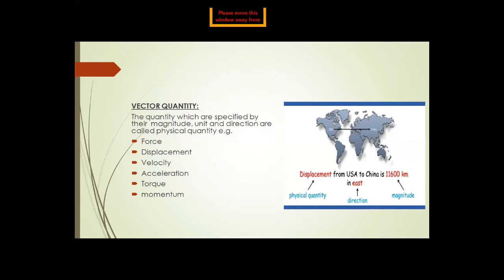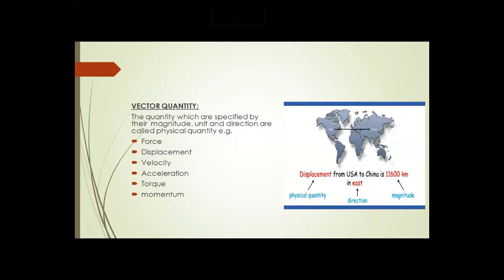Same as that, if you say, okay, I have covered some distance, or let's say a 10 kilometer distance, you will ask where. Meaning, what is the direction in which you are going.